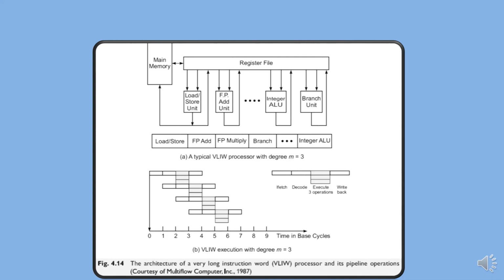Third, a superscalar machine can be object code compatible with a large family of non-parallel machines. On the contrary, a VLIW machine exploiting different amounts of parallelism would require different instruction sets.